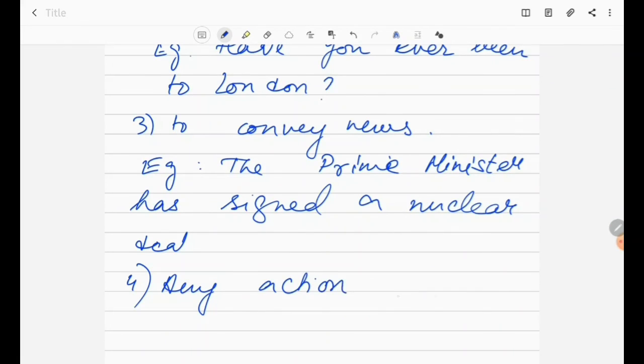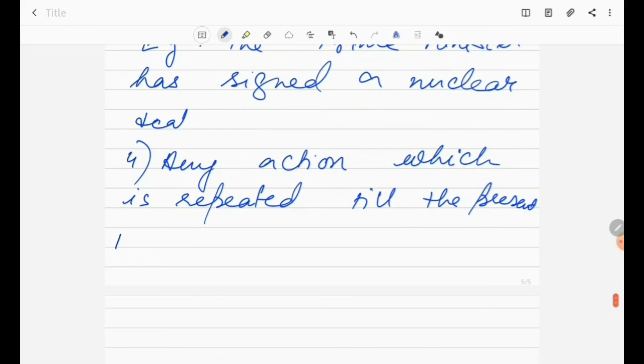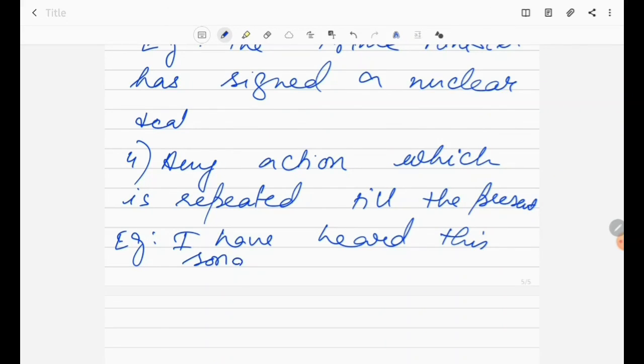Example, I have heard this song 5 times since afternoon. So this action has already started in the morning, but still it is continuing. So for that we also use present perfect tense.